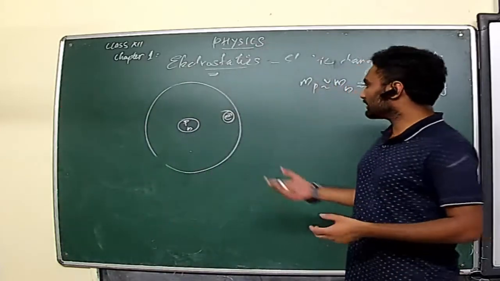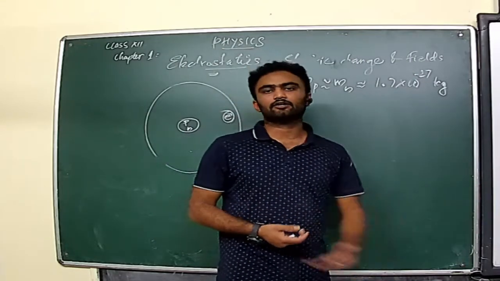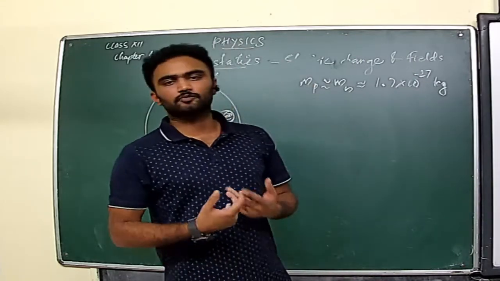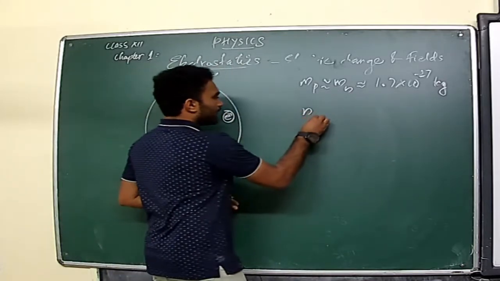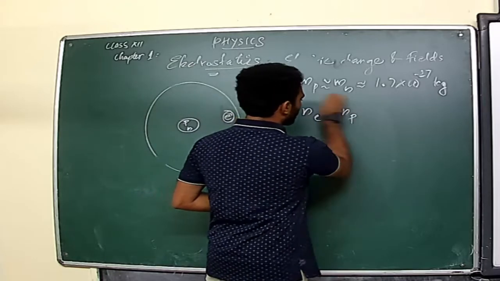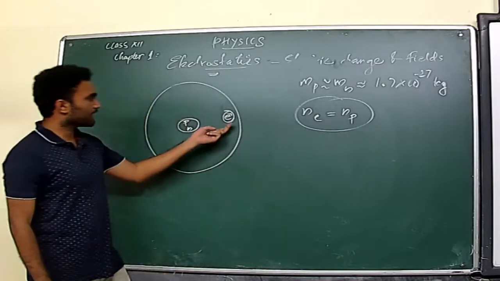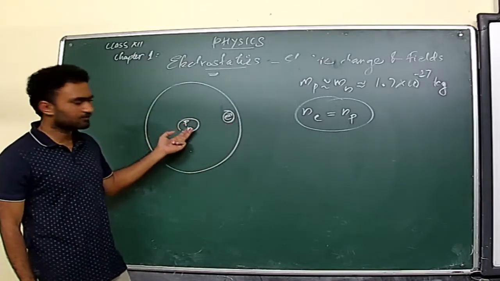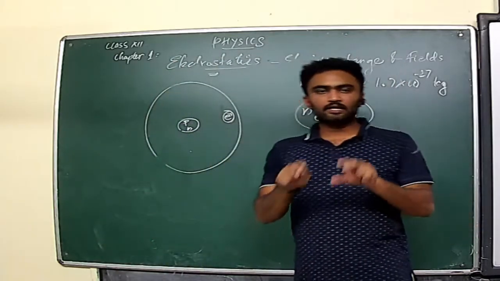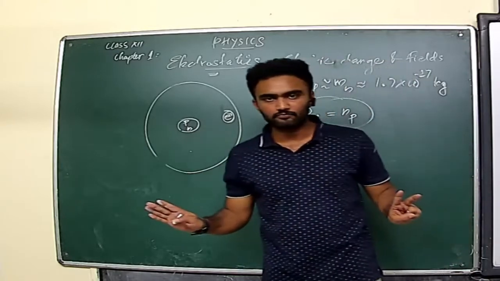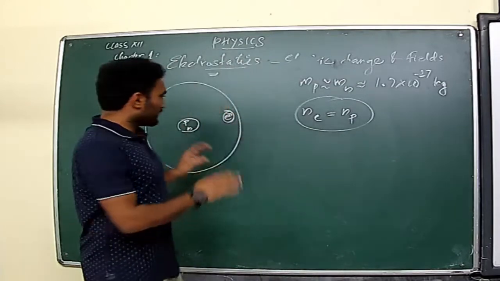The charge of the electron is almost 1.6 × 10^-19 coulomb with a negative sign, whereas for the proton it is +1.6 × 10^-19 coulomb. Is it clear? And the number of electrons is equal to the number of protons in the case of a neutral atom. That is why the atom is said to be neutral. So a particular atom or any material in its stable state won't show any electric attraction or repulsion. It will not show any type of electrification. That's the basic idea.